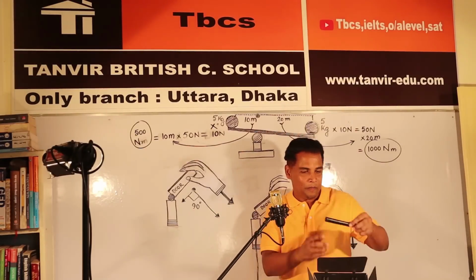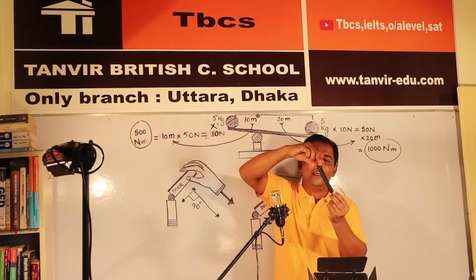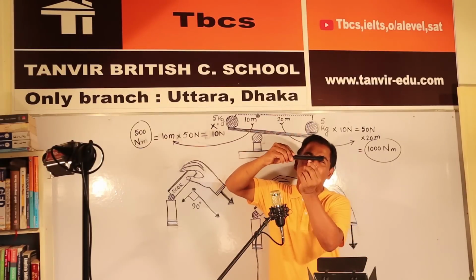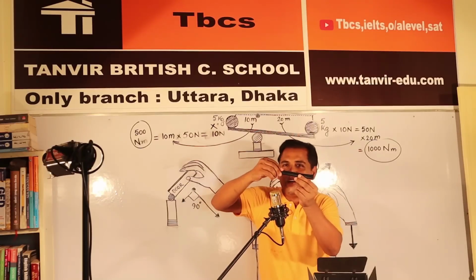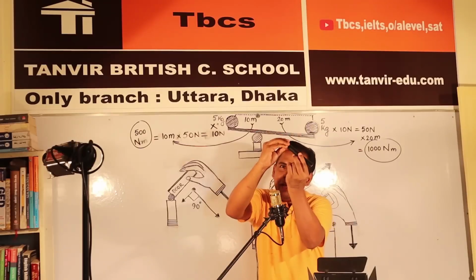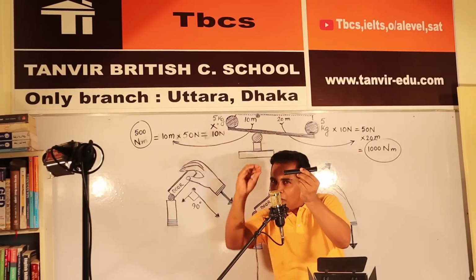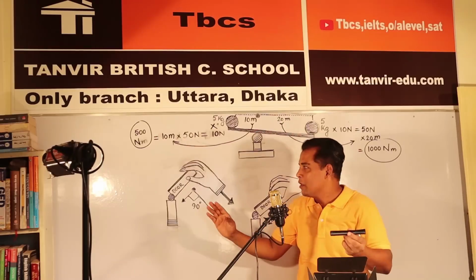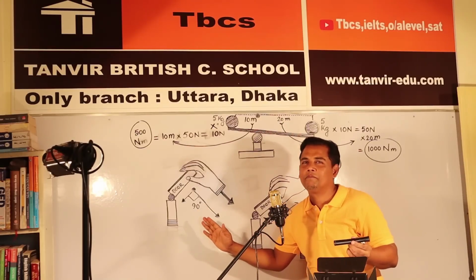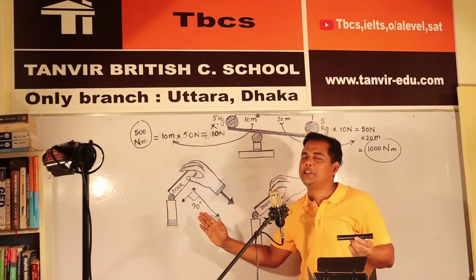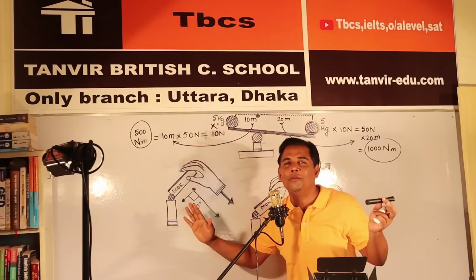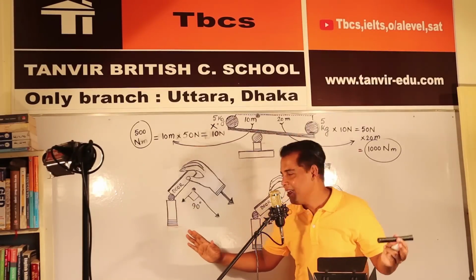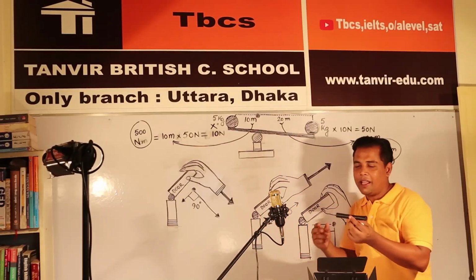And if I hold this like this, this is the pivot, if I hold this like this, it will never move. So this is the way. If I hold like this, it will move very effectively. So the first scenario, the first situation, is telling about the good ways of moving. Am I clear?